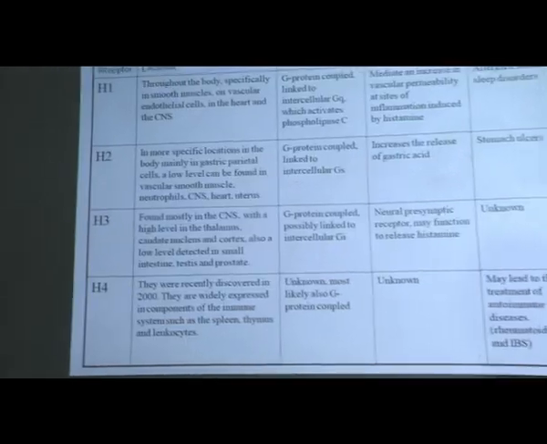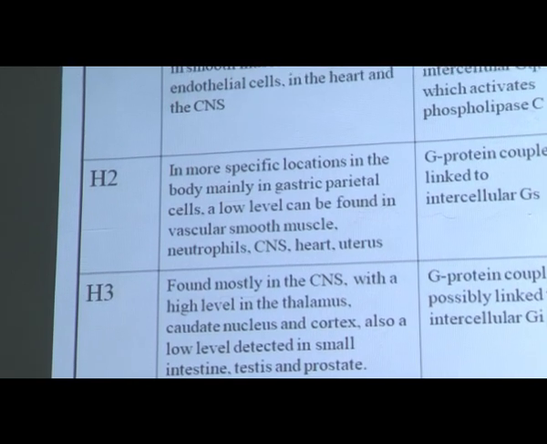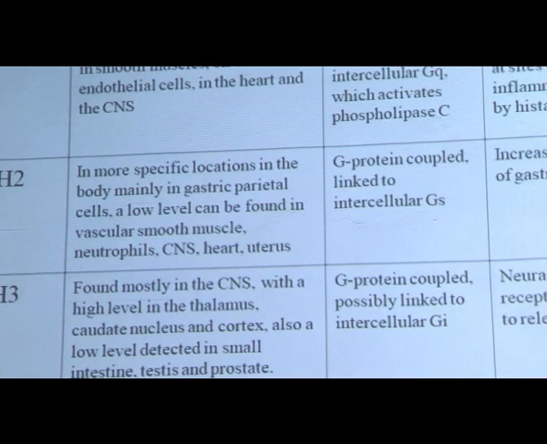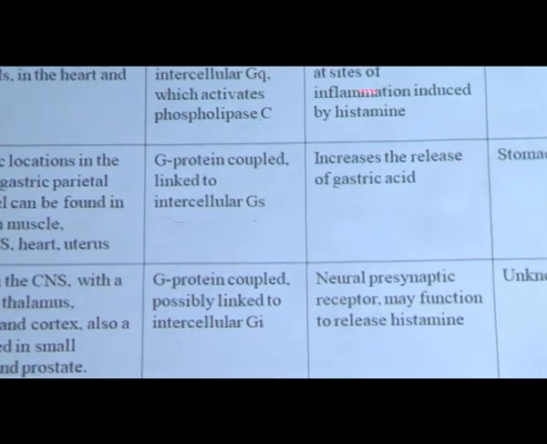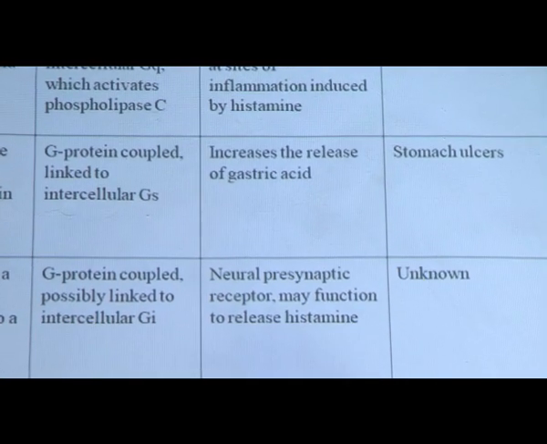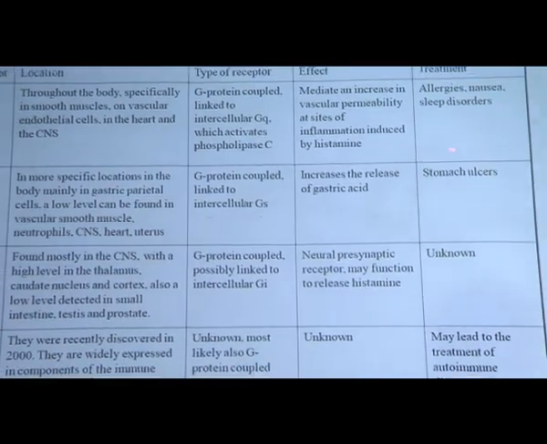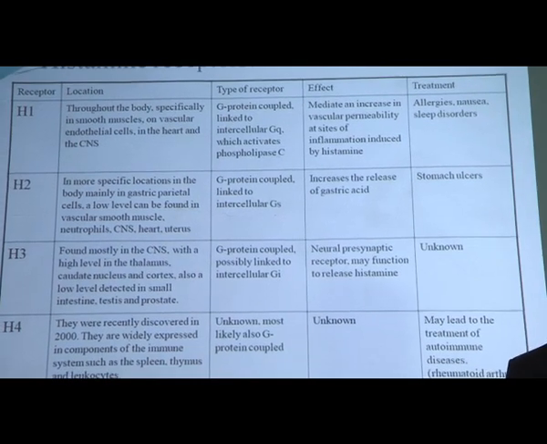H2 receptors are located in the central nervous system, heart and uterus. They are also coupled with G protein receptors. Their effect is to increase the release of gastric acid, which is responsible for the development of peptic ulcer. The main treatment for this is for peptic ulcers, that is, stomach ulcers, duodenal or gastrointestinal ulcers.